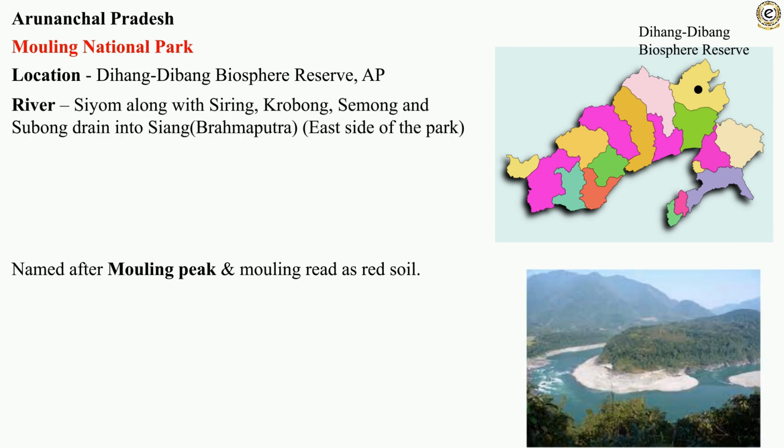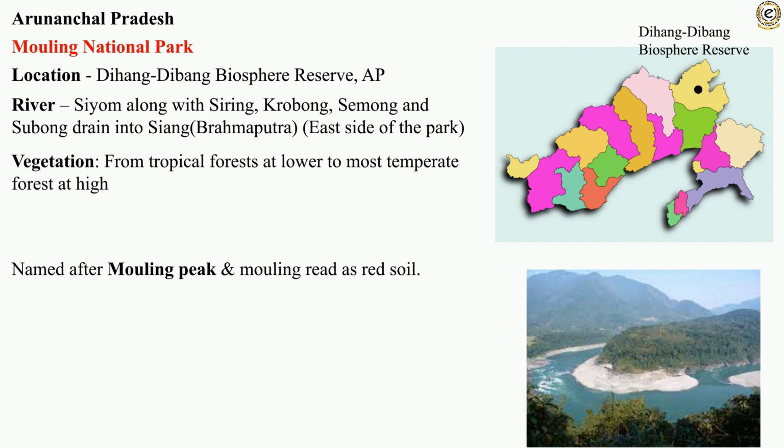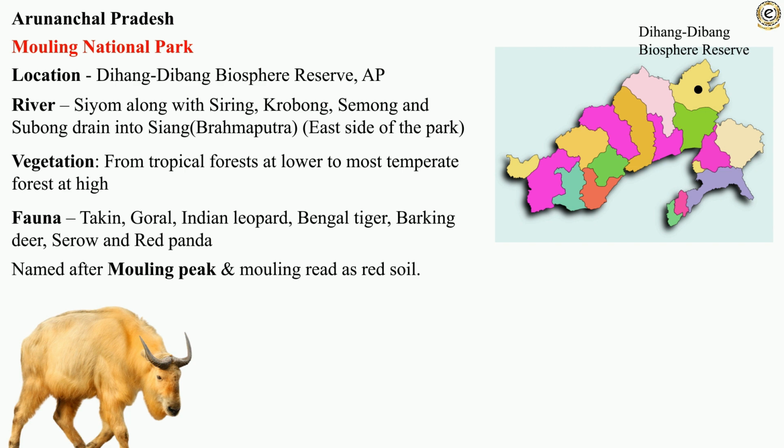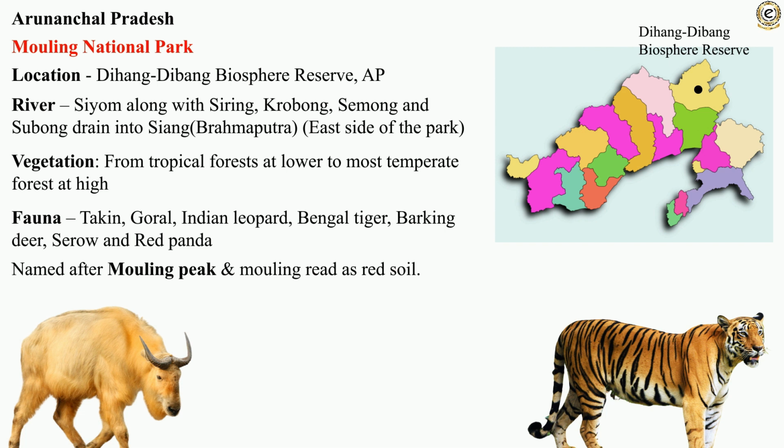Rivers Sijum, along with Siring, Krobong, Simong, and Subong, drain into the Siang, which is the Brahmaputra, on the eastern side of this very park. One can find tropical forest at lower levels to temperate forest at higher levels in the Mouling National Park. Fauna such as takin, goral, Indian leopard, Bengal tiger, barking deer, serow, and red panda can be found in this national park.